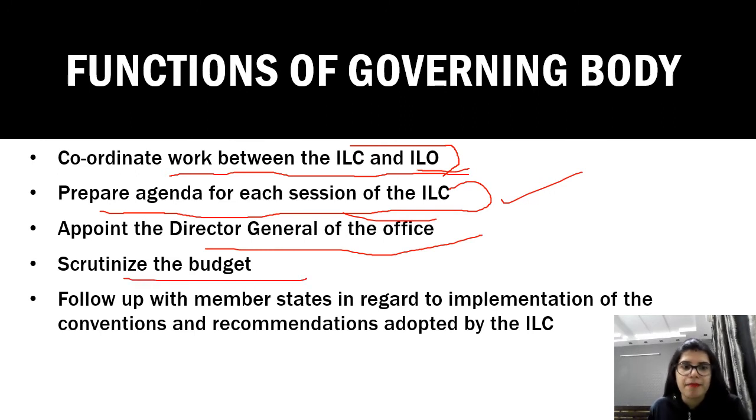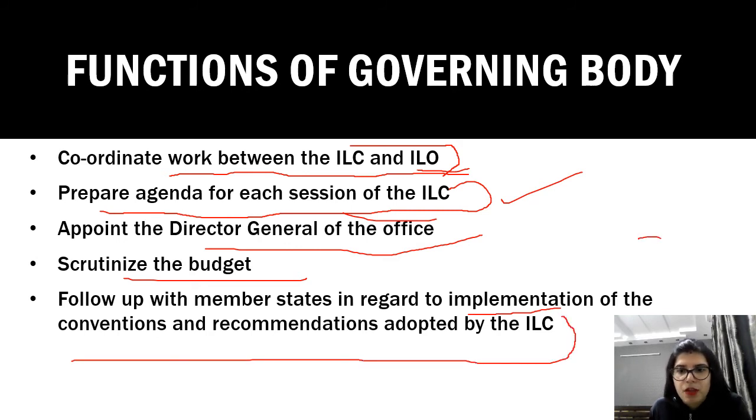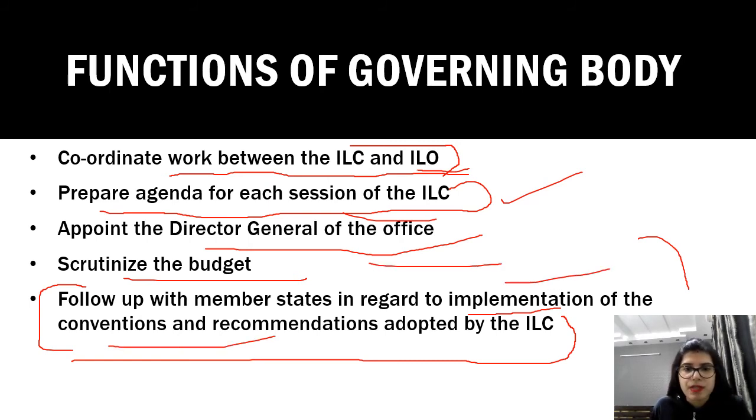Then scrutinize the budget. Then follow up with member states in regard to implementation of the conventions and recommendations adopted by the ILC. So see, whenever an International Labour Conference is conducted, there are various conventions and recommendations which are there for governing the international labour standards, right? So some countries adopt them. So who does the follow up? The governing body follows up with the member states regarding the implementation of the conventions and recommendations.